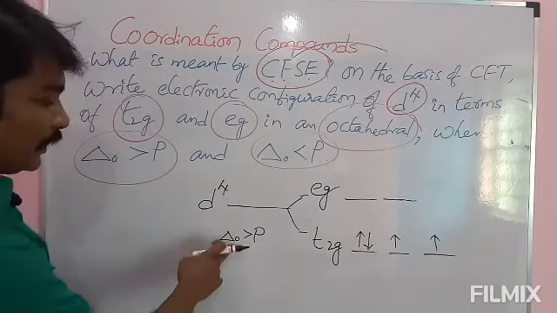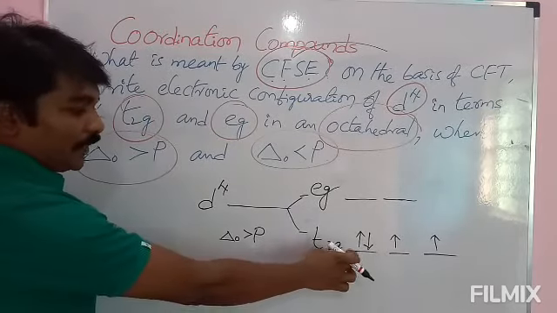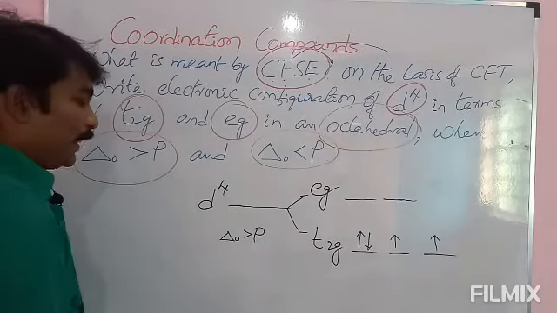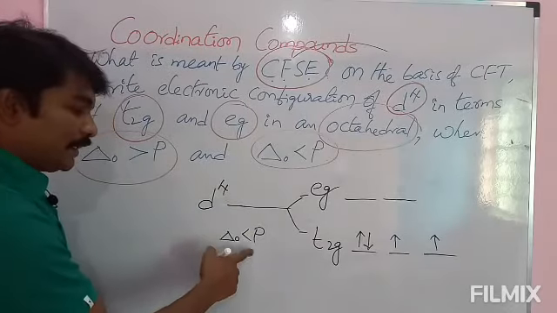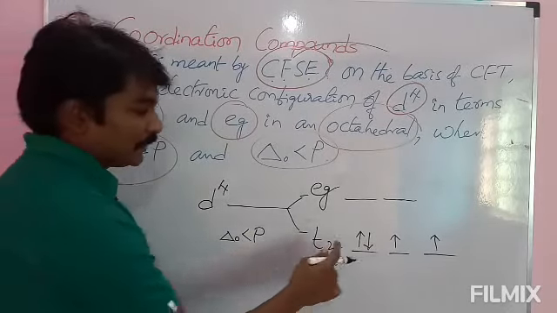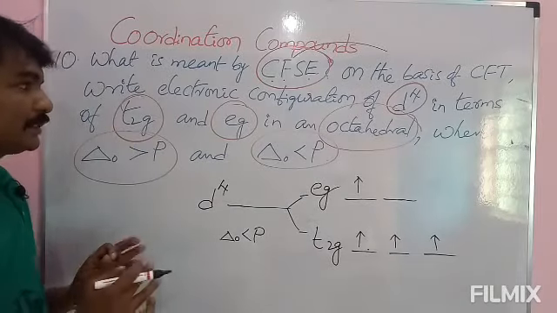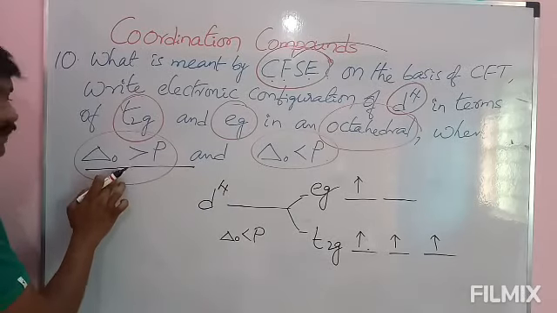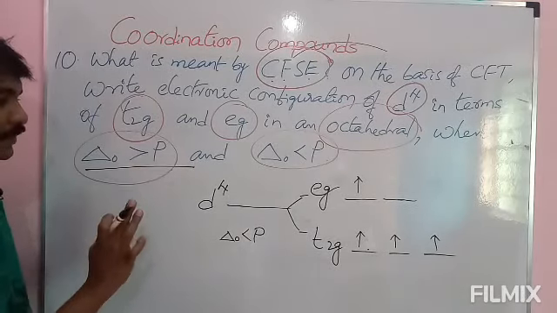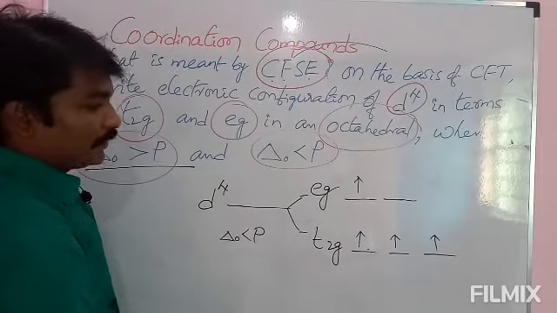See here, if crystal field splitting energy is greater than pairing energy, then pairing will start at the t2g level itself. If the condition is pairing energy is greater than crystal field splitting energy, then the 4th electron will enter the eg orbital. Okay, try to understand the situation here. When CFSE is greater than pairing energy, the situation is different. When CFSE is less than pairing energy, then it is different.